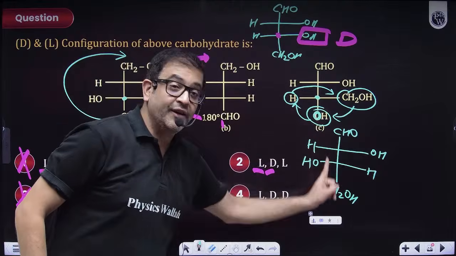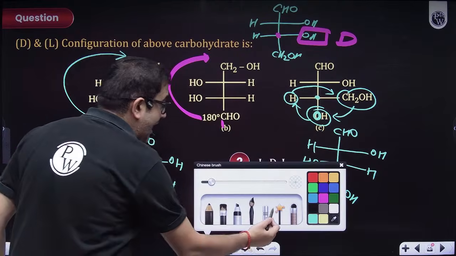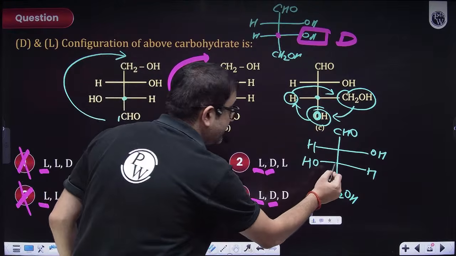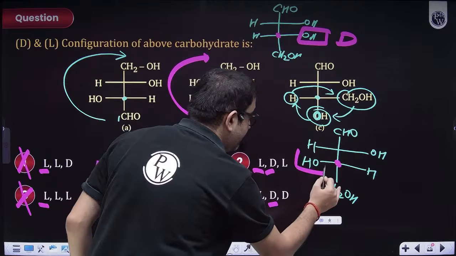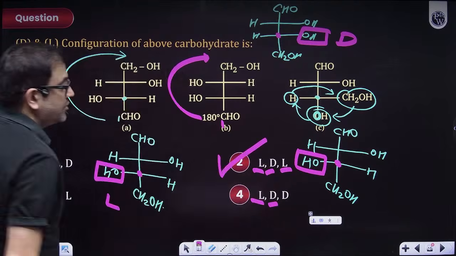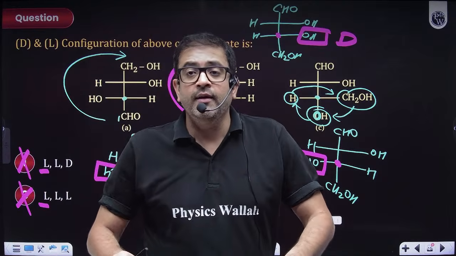Now, sir, this is definitely a true Fischer projection. Now, in a true Fischer projection, you should check the last chiral carbon. Okay, master, checking the last chiral carbon. This is the last chiral carbon, but having OH on the left side. So this is an L configuration. So option 2 is your right answer. I hope everybody is clear.